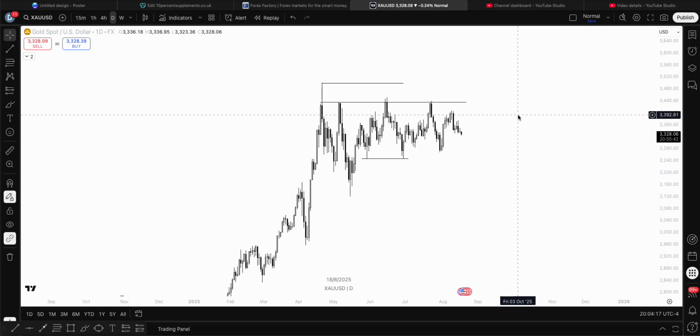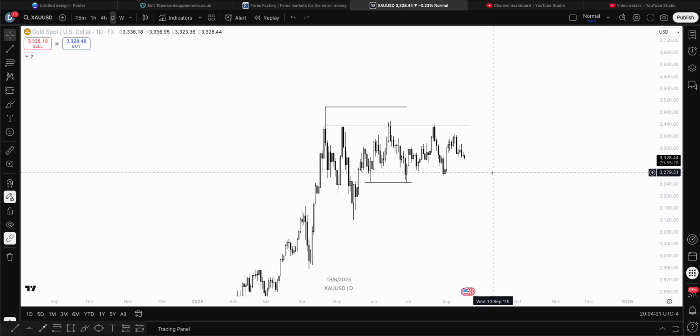In terms of engaging with it, there's just nothing I'm interested in. It's very clearly a consolidation of the daily. Me, I don't intraday trade gold. I have tried to swing it before, not very often by any means, but if there's something that seems viable, like a good opportunity, but for the time being, it just doesn't look like that. Not what we want.